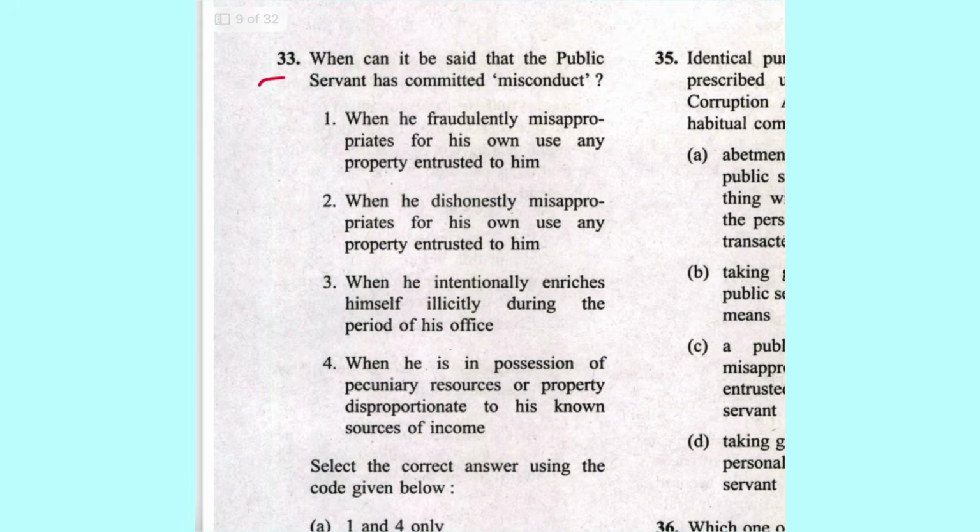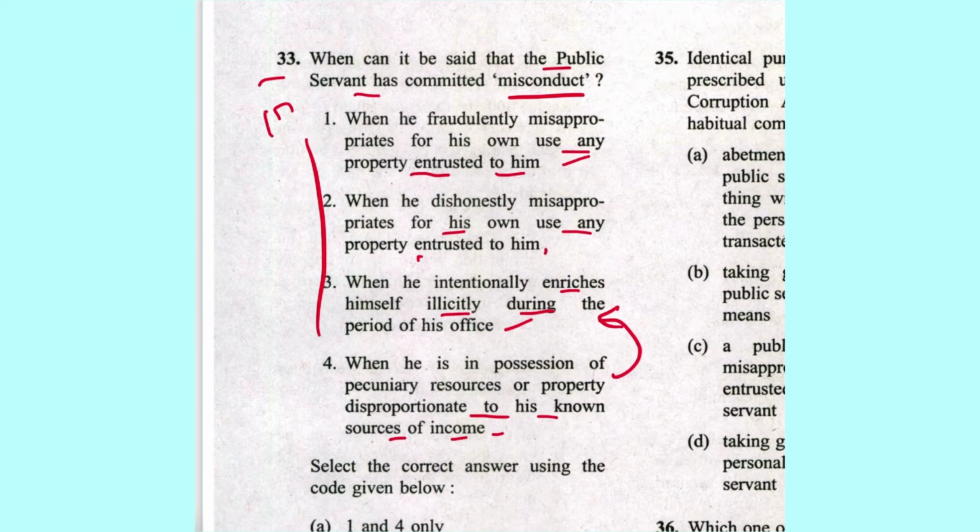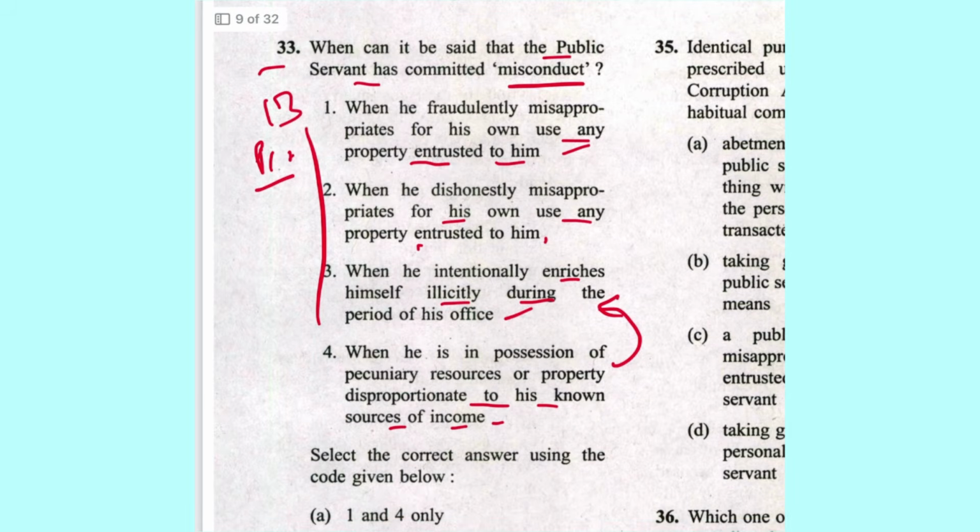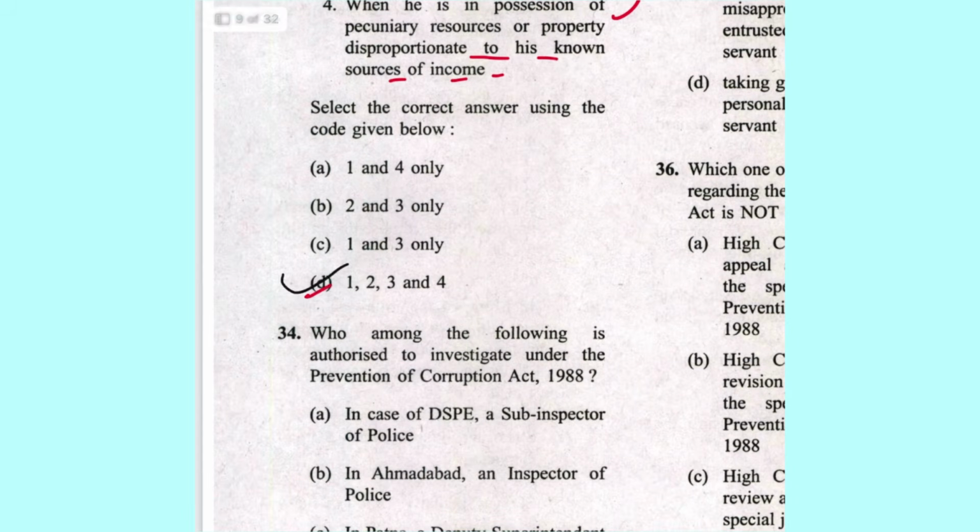Next, 33. When can it be said that the public servant has committed misconduct? When he fraudulently misappropriates for his own use any property entrusted to him. It is correct. When he dishonestly misappropriates for his own use any property entrusted to him. Then when he intentionally enriches himself illicitly during the period of his office. When he is in possession of pecuniary resources or property disproportionate to his known source of income. Yeah, this is also there. It is included in this. So all are correct. It is mentioned in section 13 of PC Act. So 1, 2, 3, 4. D is the answer.